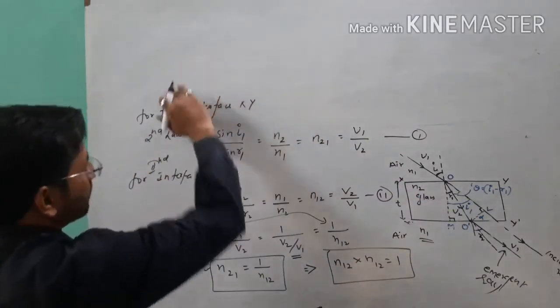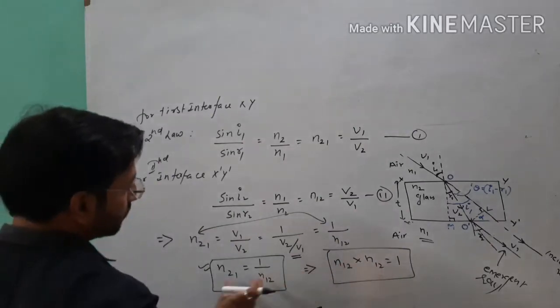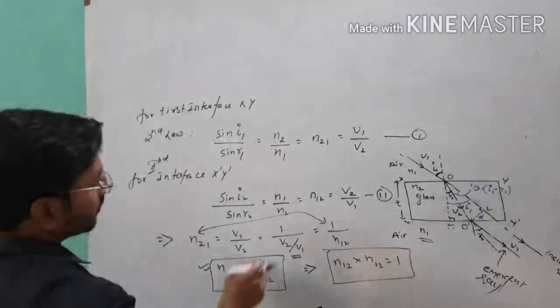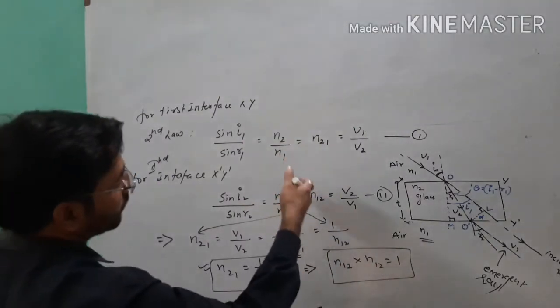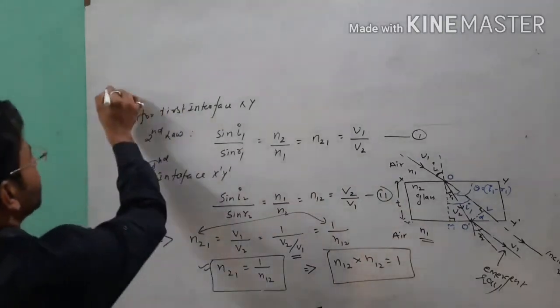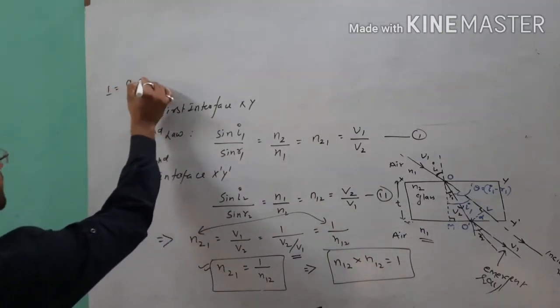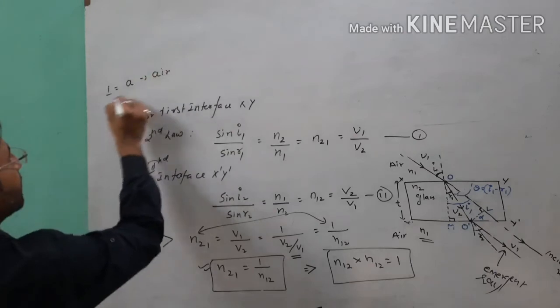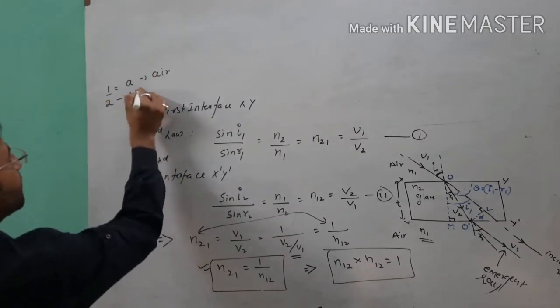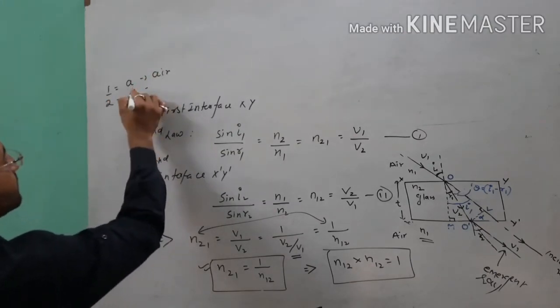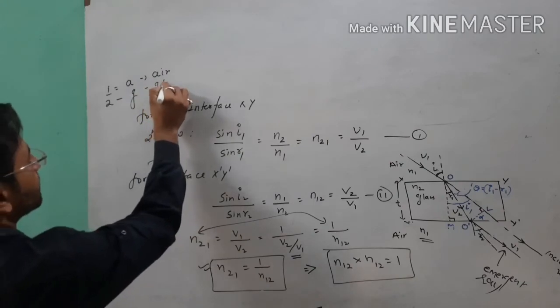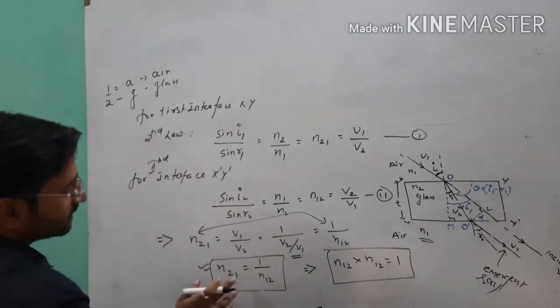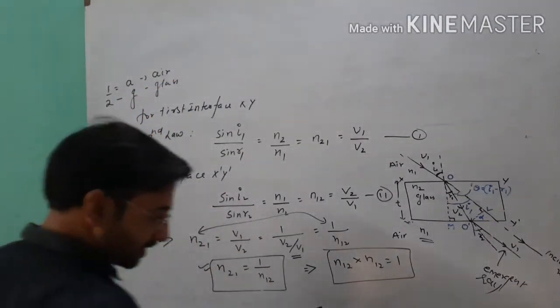So I can write these two relations, or I can use in place of 1, in place of 2. In place of 1 I can write A for air. In place of 2 I can write G for glass. So on the basis of this I can write this formula.